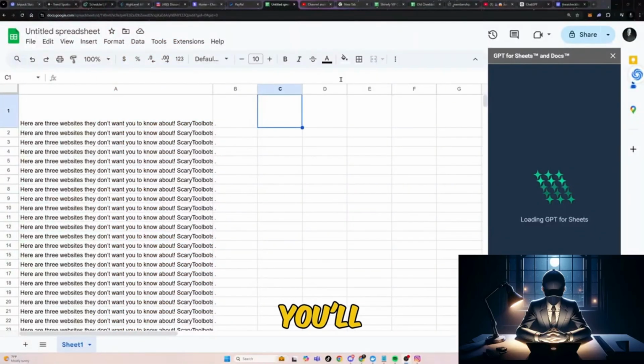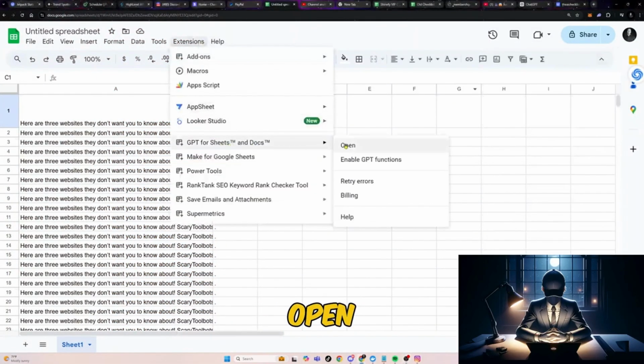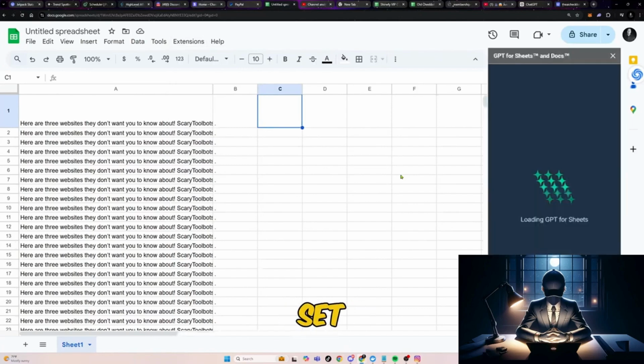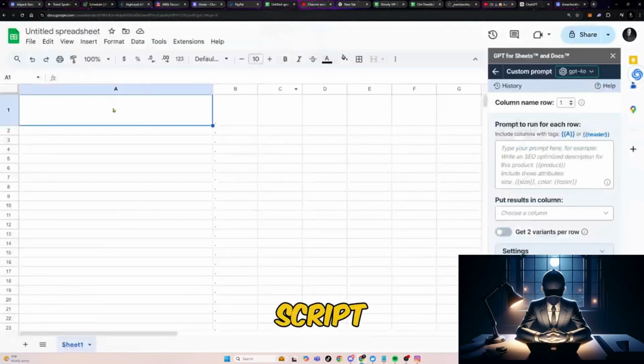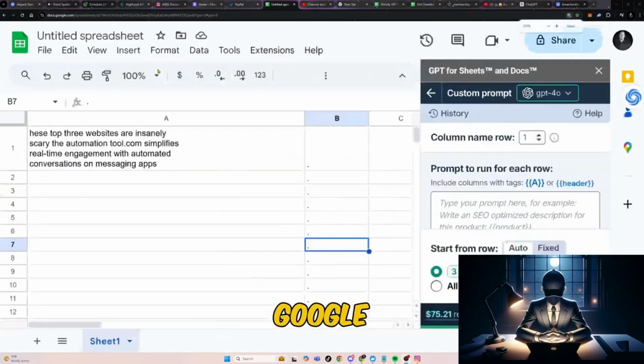Once installed, you'll find it under Extensions, then GPT for Sheets. Open it and make sure it's enabled. Then, using the bulk tools and custom prompt options, you can apply any prompt to a large set of data. Let's say you've got a script from a YouTube short and want to create multiple variations. Simply paste that script into the first column of your Google Sheet.